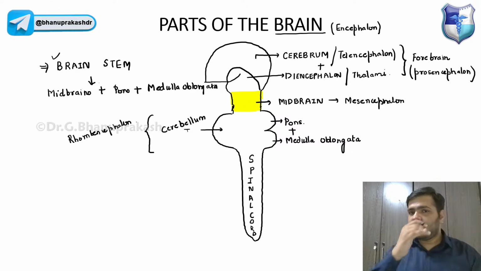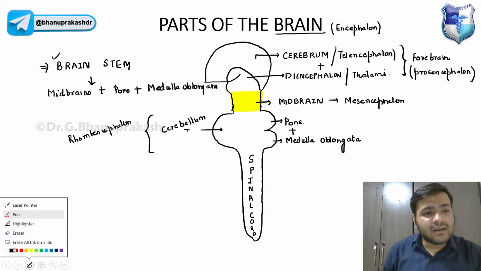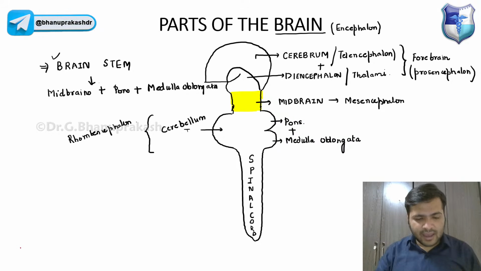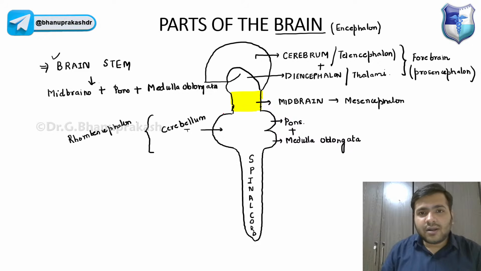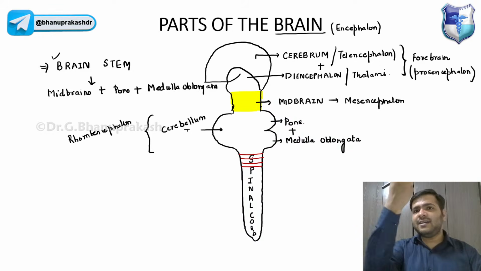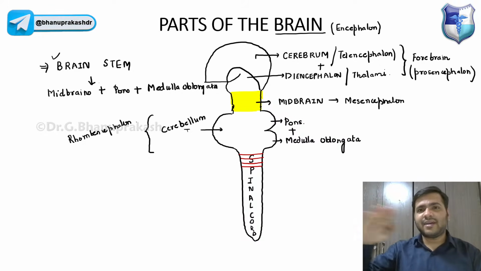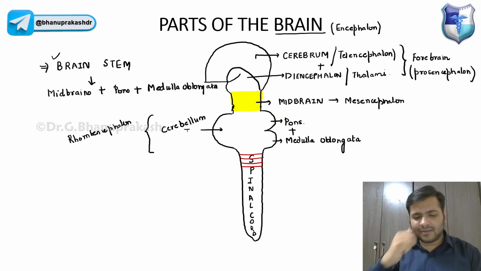Now, guys, the spinal cord. I'm not talking about the vertebra, guys. I'm talking about the spinal cord. And remember, the spinal cord has certain segments. It is just like a rod, guys. If I slice it, there will be some segments coming out of it. These are called the spinal segments.